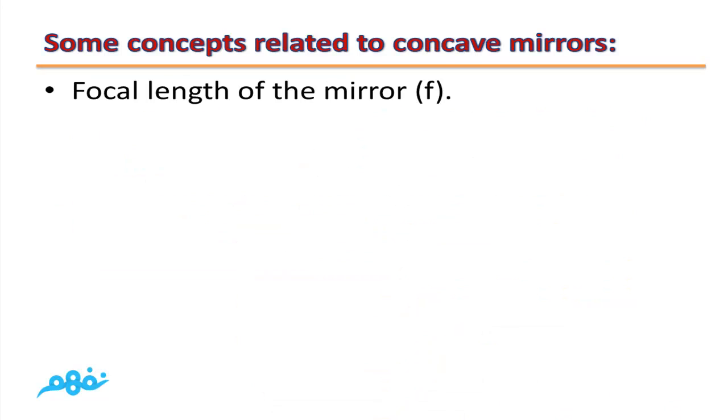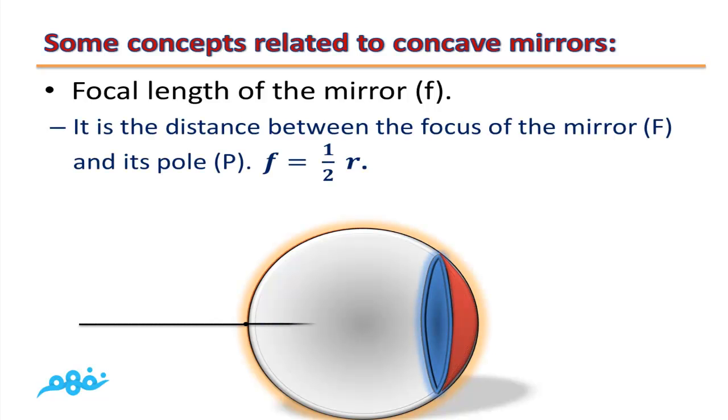The last concept is focal length of the mirror, f small. Focal length of the mirror is the distance between the focus of the mirror and its pole, and hence focal length equals half the radius, and the radius of mirror curvature equals twice the focal length.